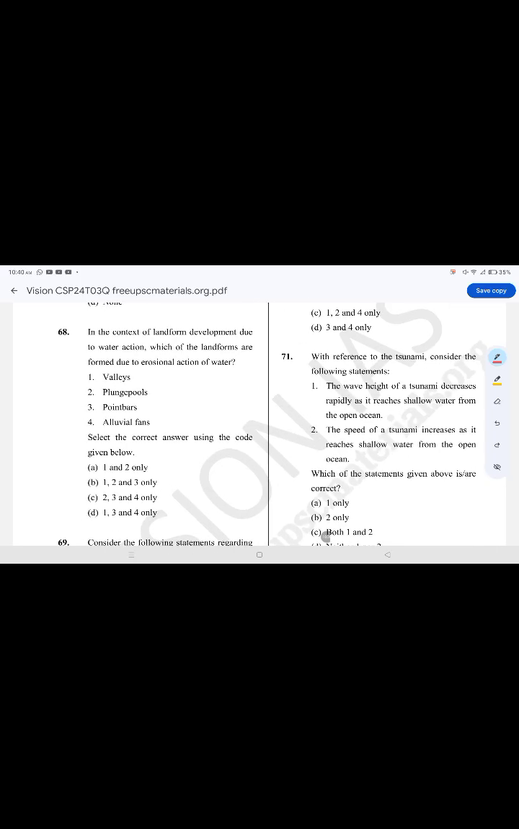In the context of landform development due to water action, which of the landforms are formed due to erosional action of water? The correct option is option A, 1 and 2. Valleys and plunge pools are erosional; point bars and alluvial fans are not.